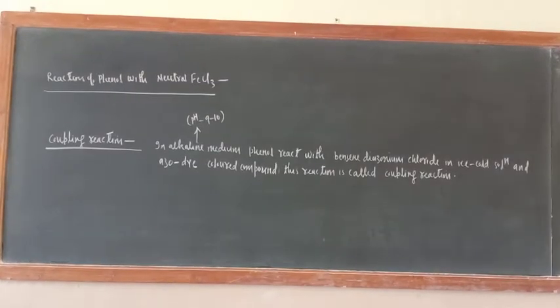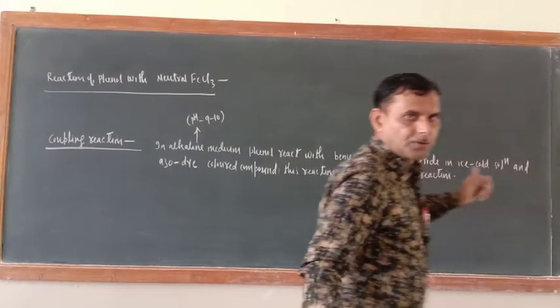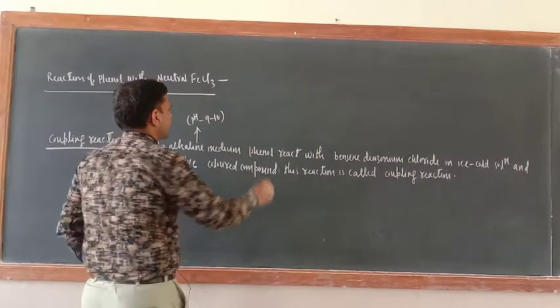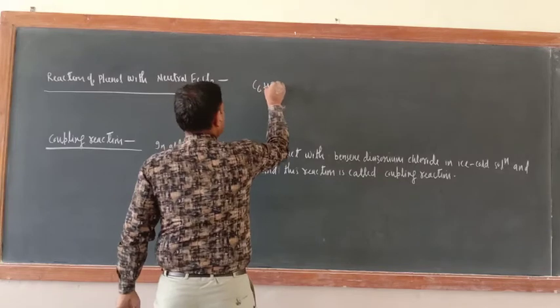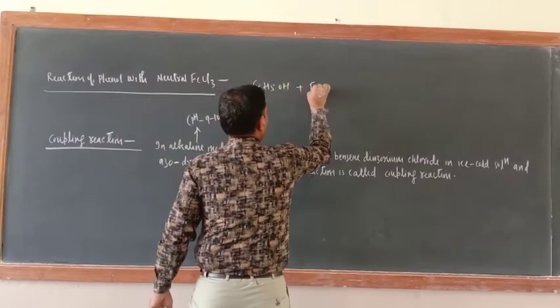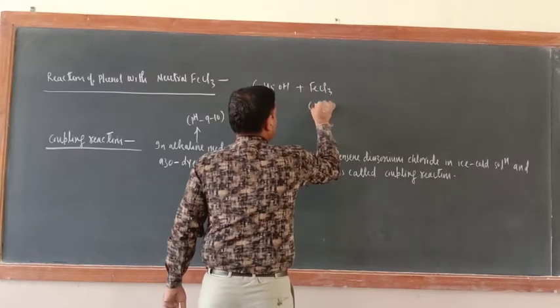Two more reactions of phenol, please note down. I will tell you why I am telling you to note down these two reactions. The first one is the reaction of phenol with neutral FeCl3. This is C6H5OH; phenol can be written like that also. Now here FeCl3, this is neutral.